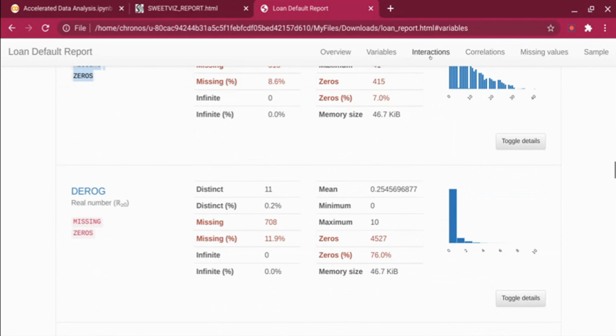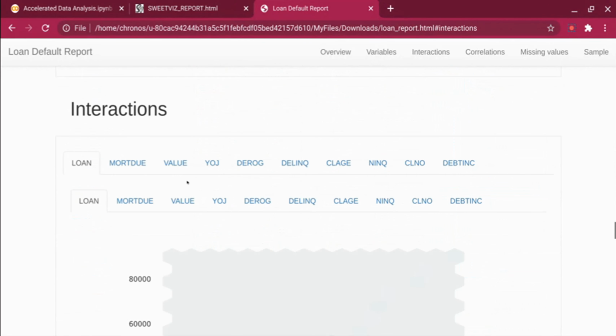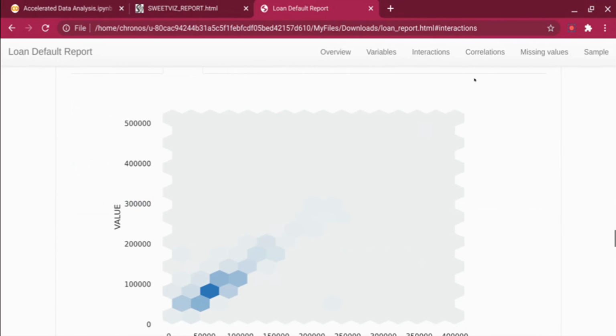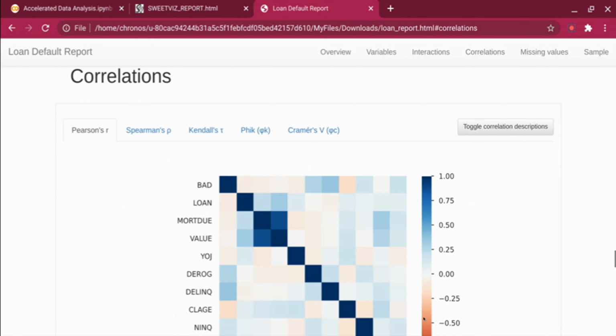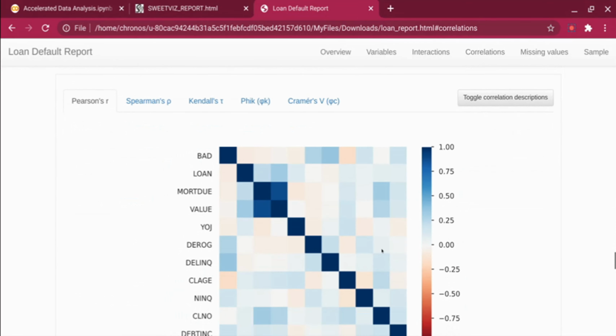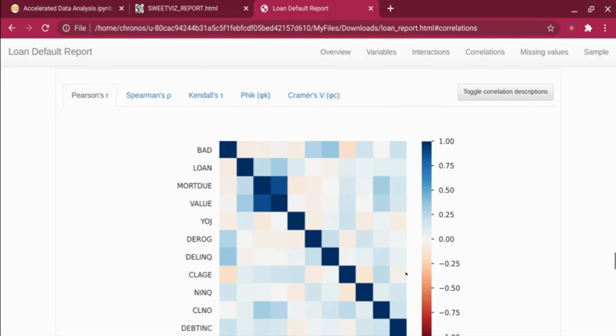If we go on the top, it will show interaction between the variables. You can select which variable you want to see interaction for. It will show the interaction with the variables. It will show correlation between the variables. This is a correlation graph which does a Pearson correlation, mostly for numerical values. It does it with bad and the target and everything, and because the target is not a completely continuous value, but you can see how the data is correlated.